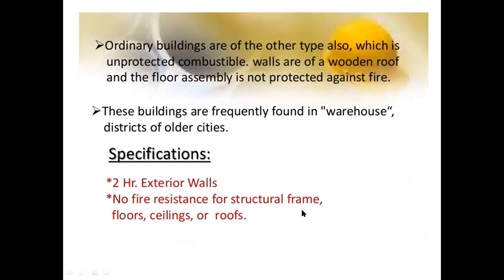Ordinary buildings are of another type also, which is unprotected combustible. Walls are of wood, the roof is wooden, and the floor assembly is not protected against fire. Wherever wooden materials are used for the various structural elements, they are unprotected. These buildings are frequently found in warehouse districts of older cities. Specifications: 2 hours for exterior walls, and no fire resistance for structural frame, floors, ceilings, and roofs.